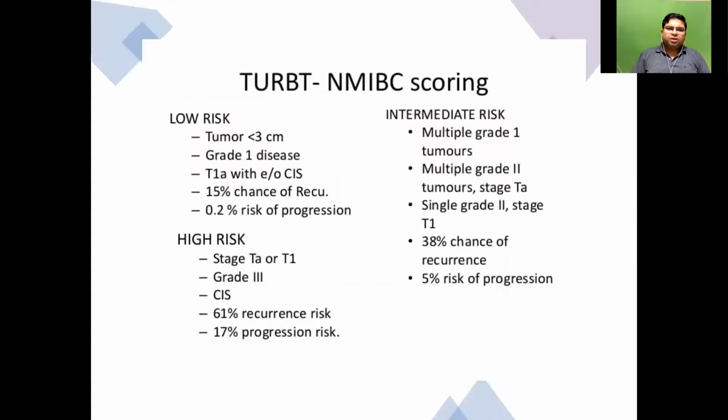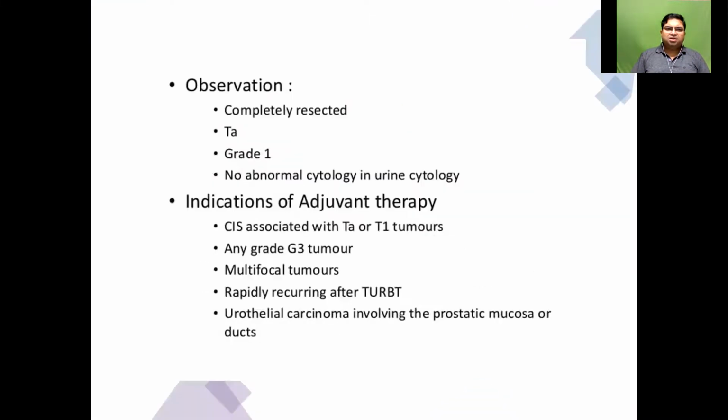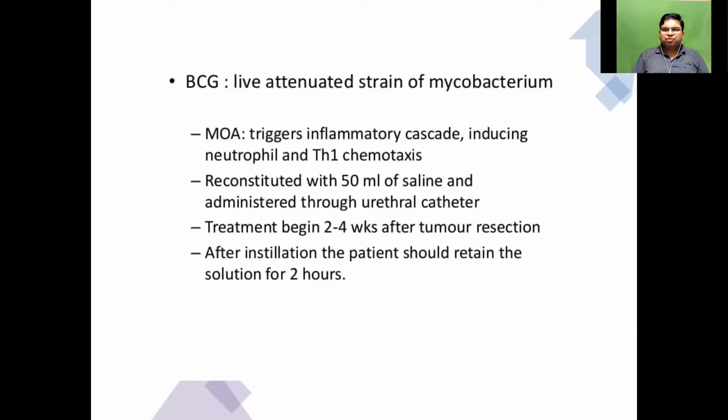Now, this is what I said about the risk patterns and observation. Most of these intermediate risk groups will need BCG instillation to prevent recurrence, that is, a superficial bladder cancer becoming a superficial bladder cancer again in the future. Progression of superficial bladder cancer becomes muscle invasive bladder cancer in the future, or metastasis. For all these things not to occur, you give BCG instillation via the bladder.